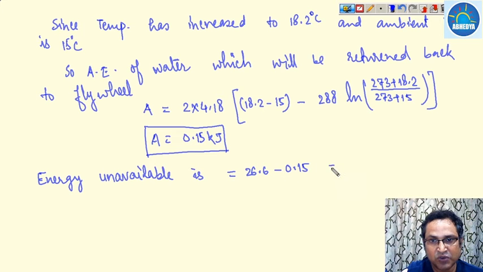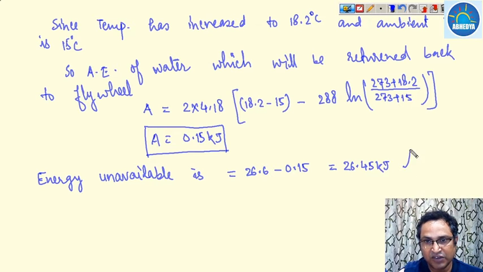So this comes out to be 26.45. So this is the total unavailable energy.